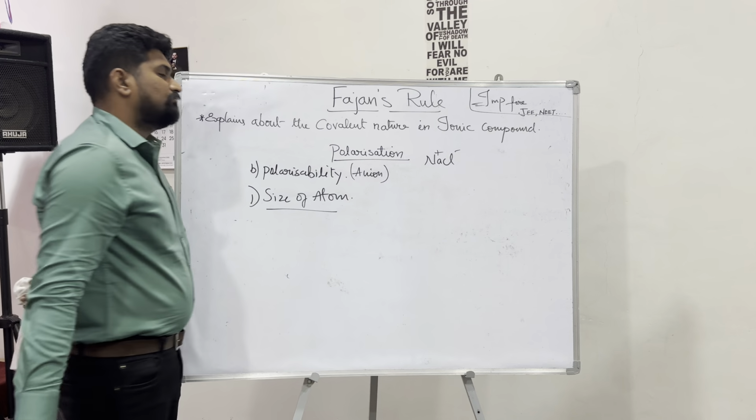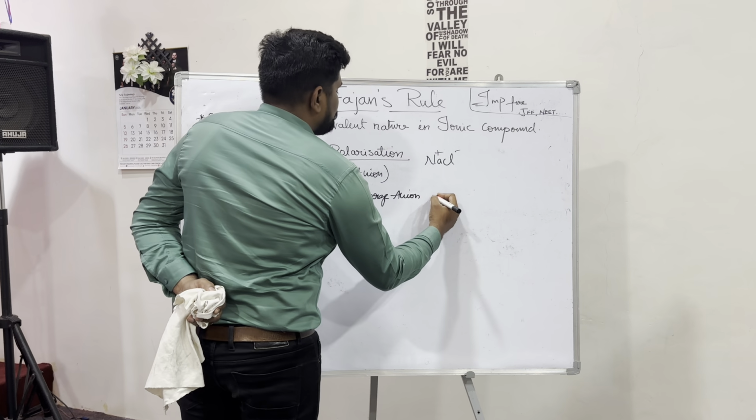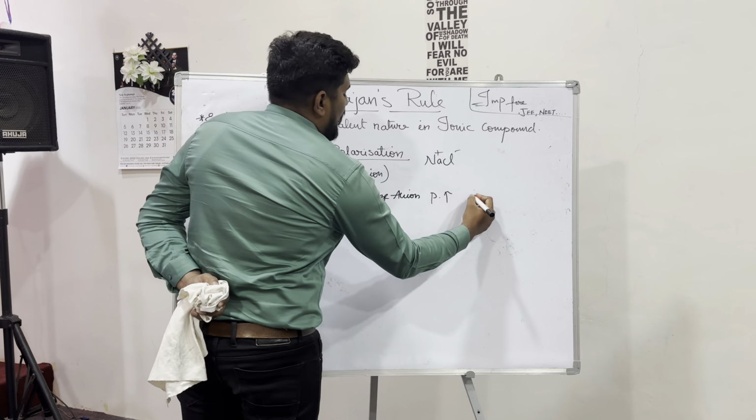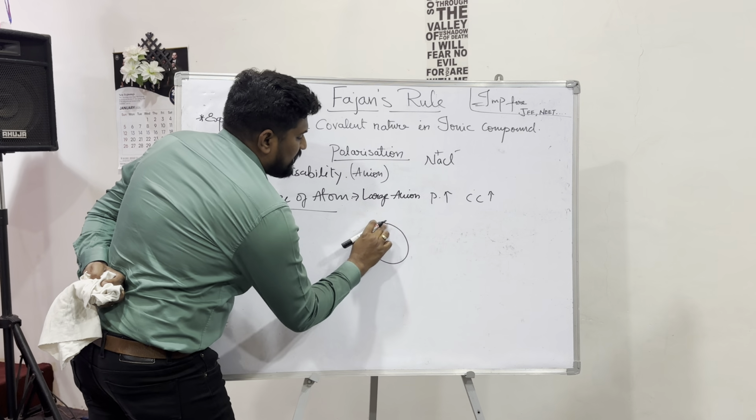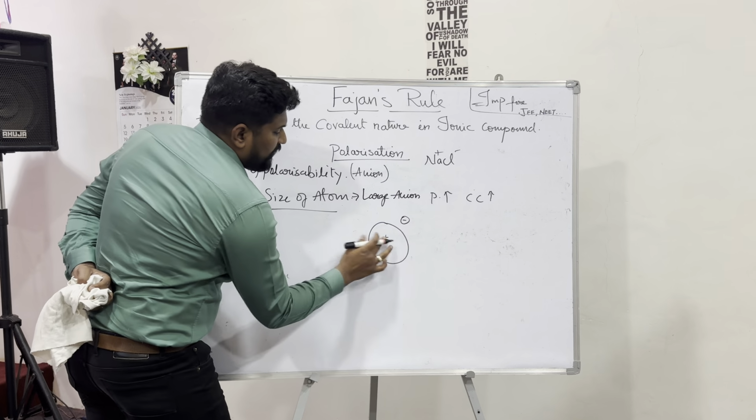So if we say this, the larger the size of an anion, a large anion, which means large atomic size, big atomic size, then the polarizability is more and the covalent character is more. Now let me talk about one particular thing. What happens here? If the size of an atom is big in case of anions, the distance between the nucleus and the electron is more,